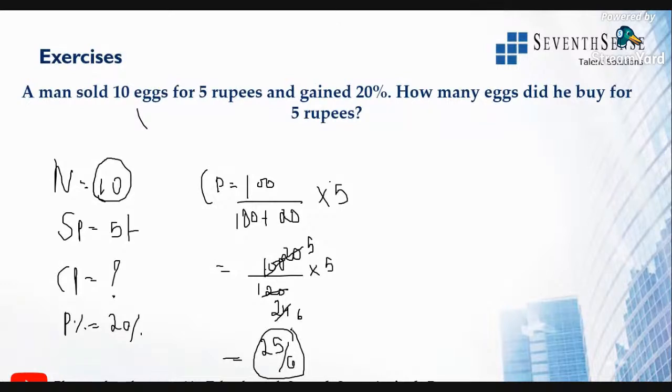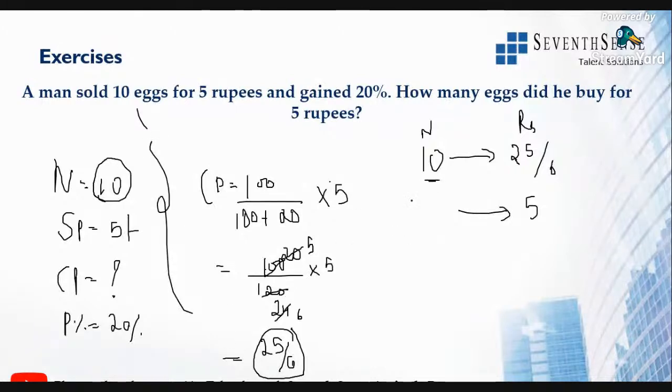I'll tell you. Now they have given 10 eggs are bought at 25 by 6 rupees. All right, this is rupees, this is number of eggs. So how many eggs will he buy for 5 rupees? Using that formula, if I buy it for 5 rupees, how many eggs will I buy?